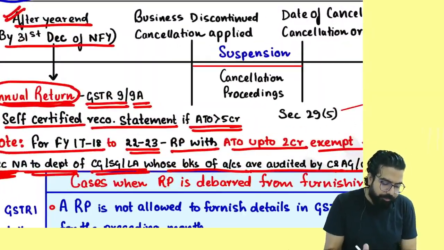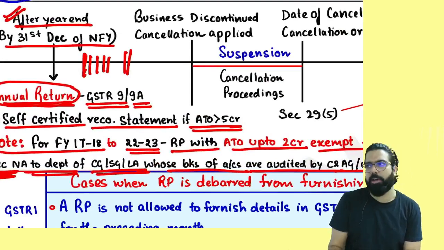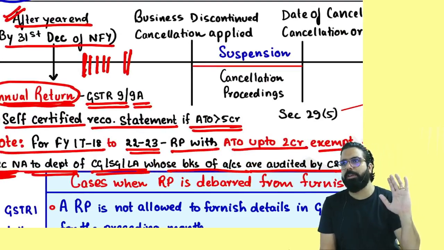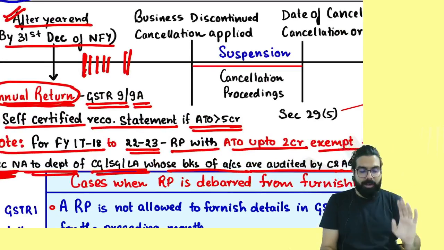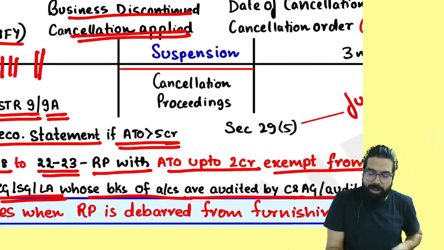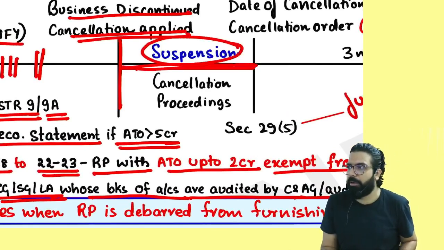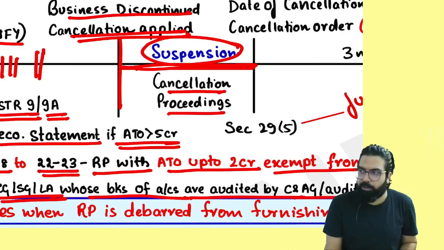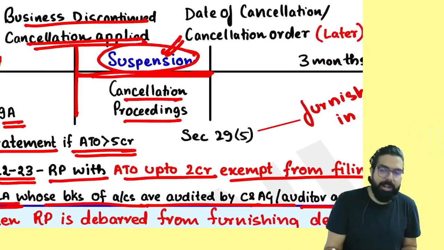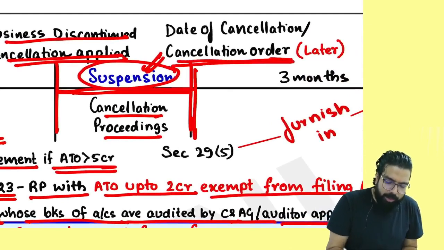Now, sir, I was filing monthly return, annual return. I got tired of doing business. I went ahead and applied for cancellation. Everyone over here, business discontinued and cancellation applied. Then, Baba, your suspension proceedings will start. Yes or no, everyone? Basically, cancellation proceeding will start and your registration will be suspended. And one day, your cancellation order will come.